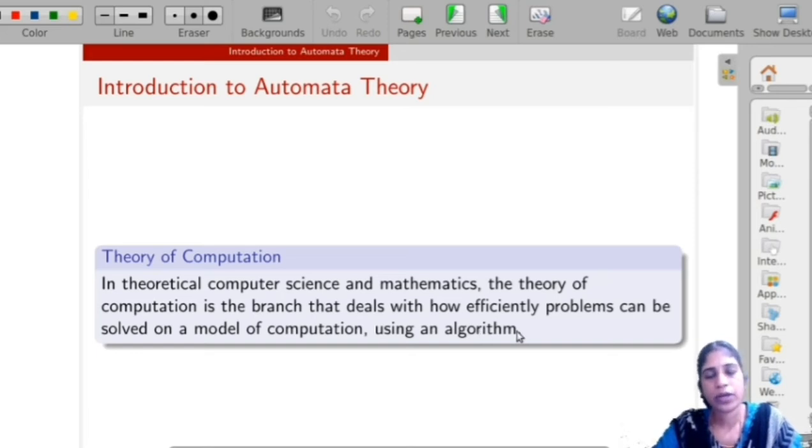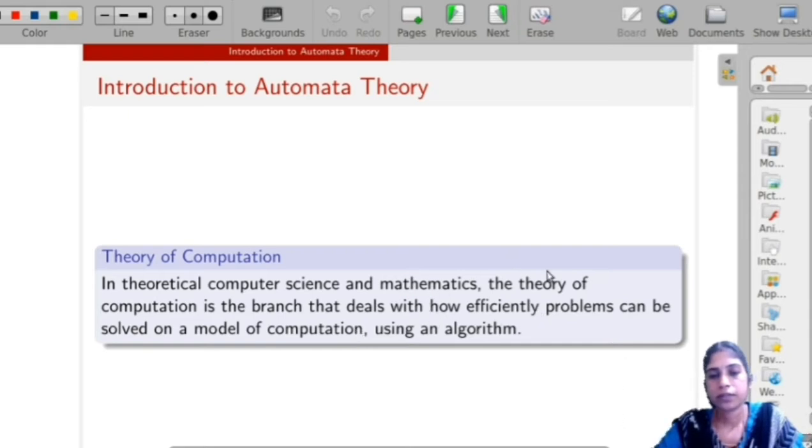That means our aim is to solve a problem, we have an input for the problem, and those problems are solved on a model of computation. So model of computation describes how an output of a mathematical function can be generated by giving an input. That means we have an input, our aim is to generate the output. The input is converted to output by using a mathematical function. So this model of computation describes how this mathematical function is computed for the given input.